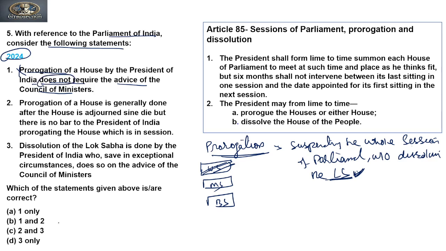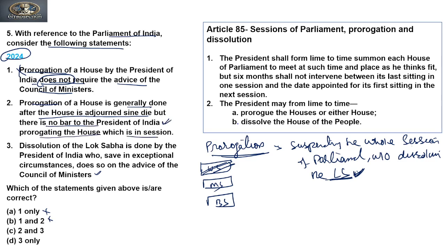So if we see the options, the first and second options cannot be our answer because they contain the first statement, which is incorrect. If we see the second, third and fourth options, 3 is common. So even if you do not know about the third statement, if you know about the second statement, you can answer. The second statement says that prorogation of the House is generally done after the House is adjourned sine die, but there is no bar on the President of India proroguing the House which is in session.